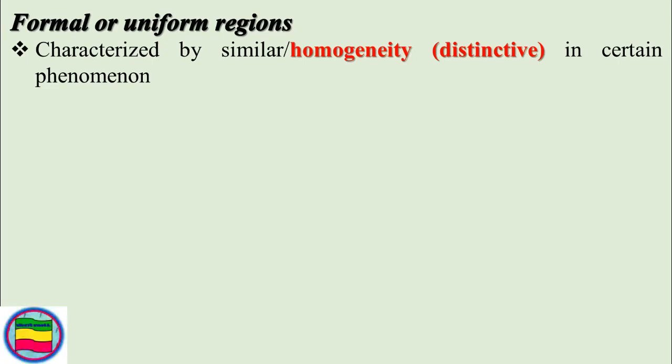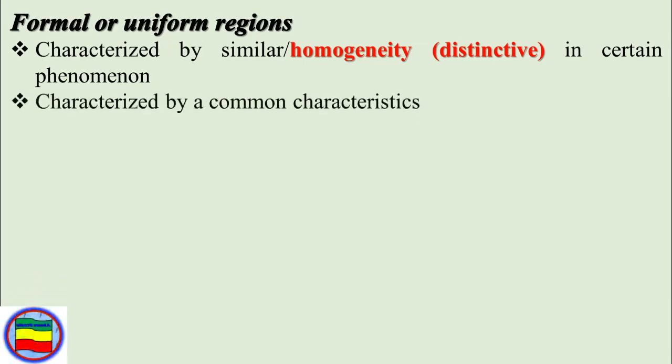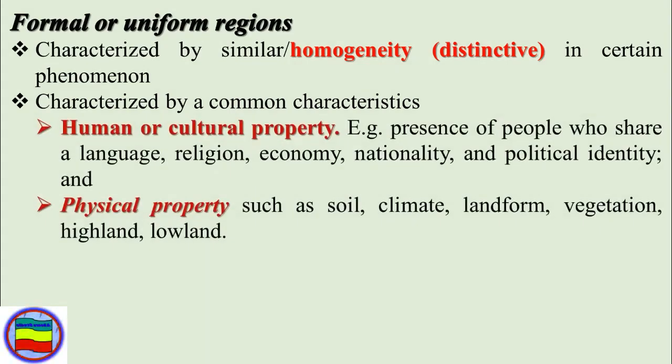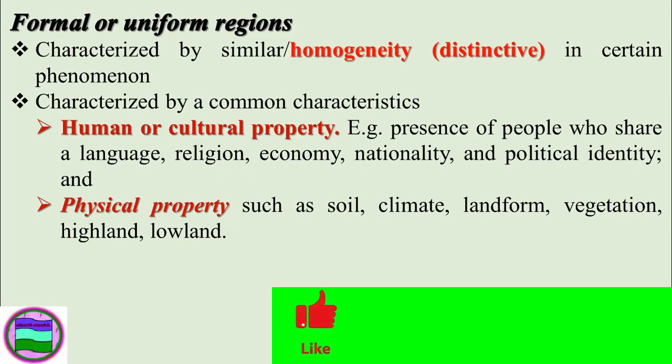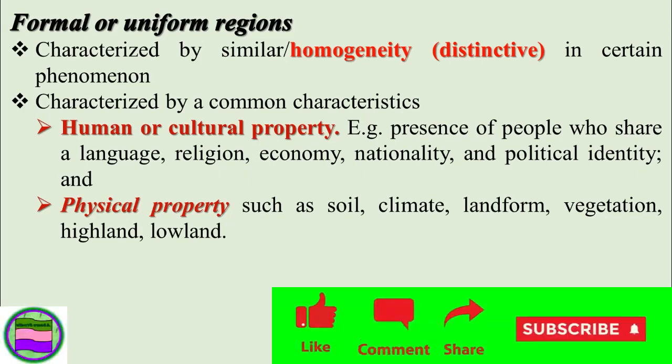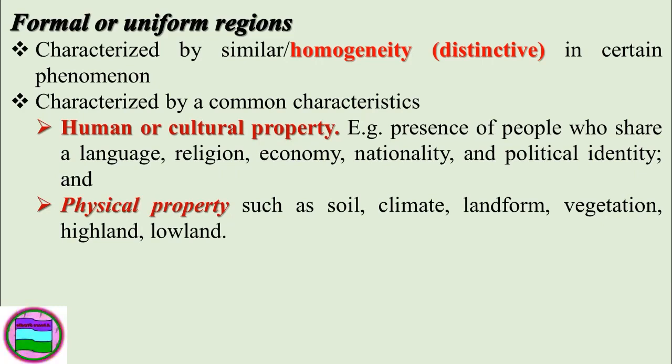So when we are talking about the formal or uniform region, as the name indicates, the region has similar or homogeneous characteristics. It is characterized by common characters like human or cultural properties, and also physical properties. For example, for human or cultural property, the presence of people who share a language, the same religion, the same economy, the same nationality, and the same political identity, then this is known as a formal or uniform region.